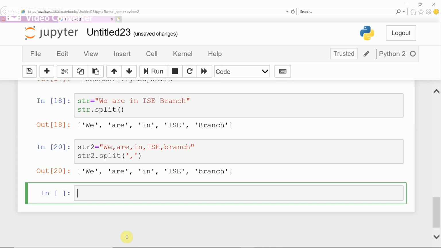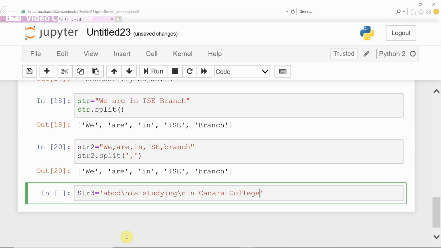For example, consider this string str3 equal to ABCD \n, okay, \n for new line character, and he is studying \n in Canara College.